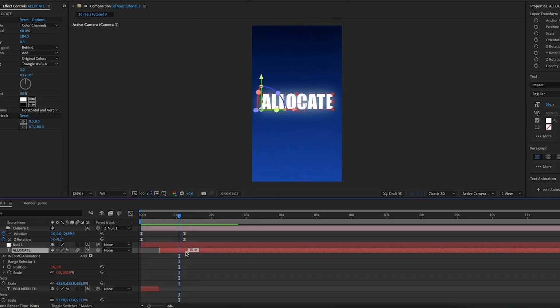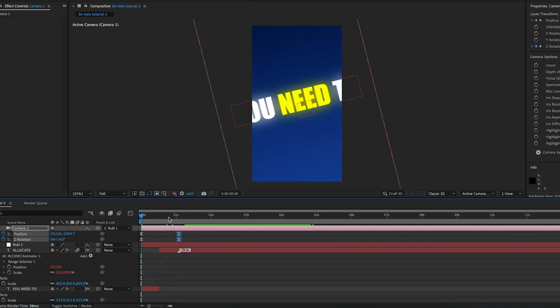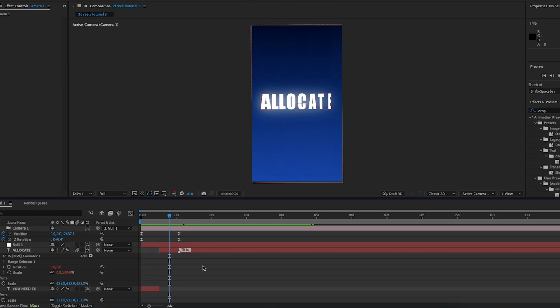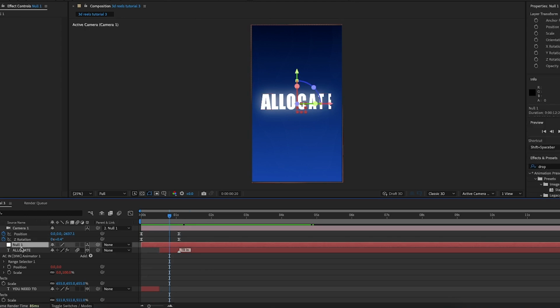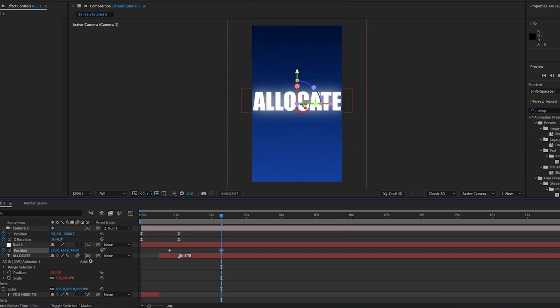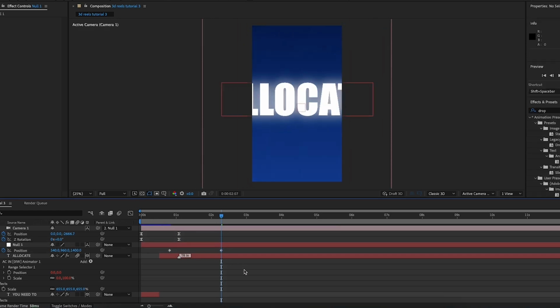But actually, I'm just going to move the banner even closer to the start, and I'm also going to make the gap between these 2 keyframes a bit smaller. And just before the second set of keyframes, I am going to keyframe the position on null 1, and then I'm going to go forward by around a second or 2, and I'm going to move the camera closer to the allocate text by increasing the third position value.